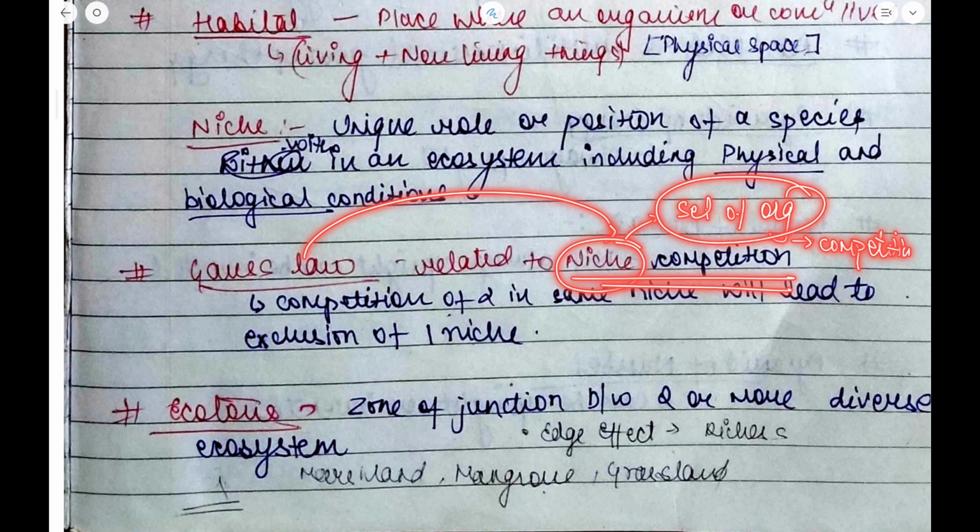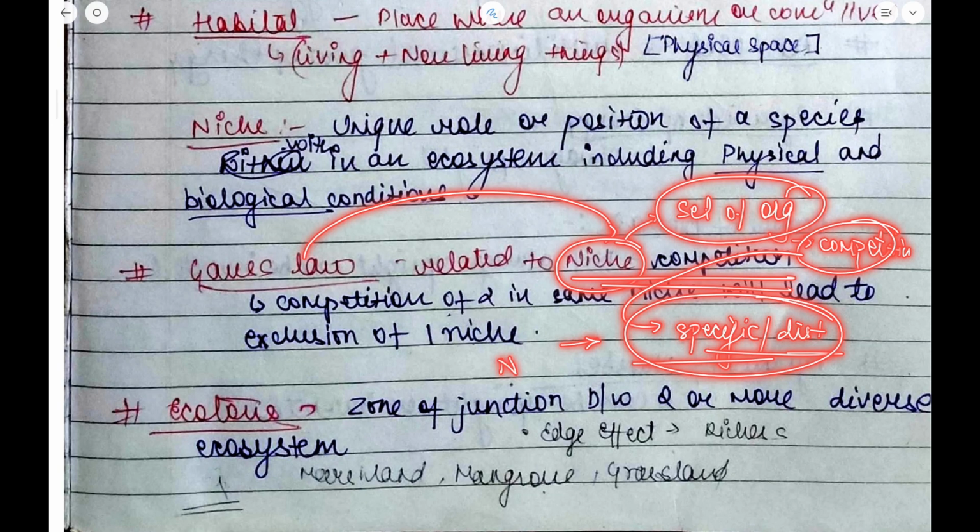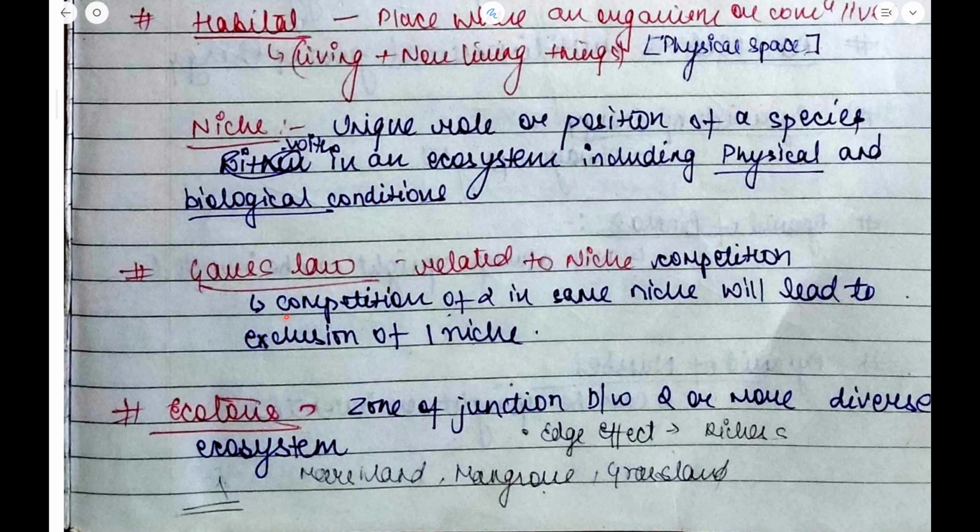They compete among each other, so they develop a specific, distinctive feature, distinctive qualities related to that niche only. Now, what is the Gauss law? It is the competition of two species in the same niche, which will lead to the exclusion of one. So this Gauss law is related to niche competition.